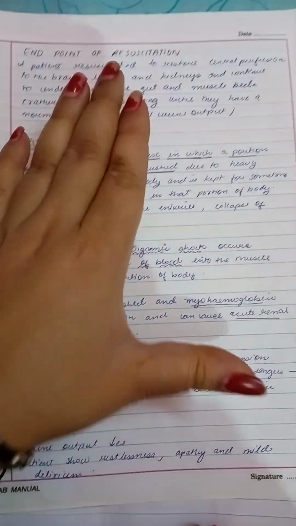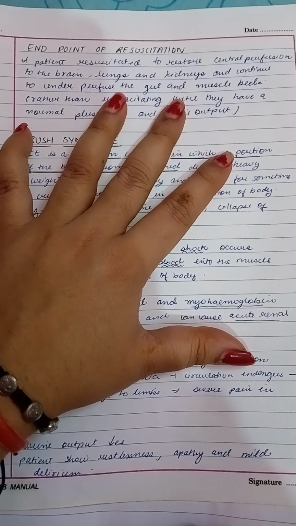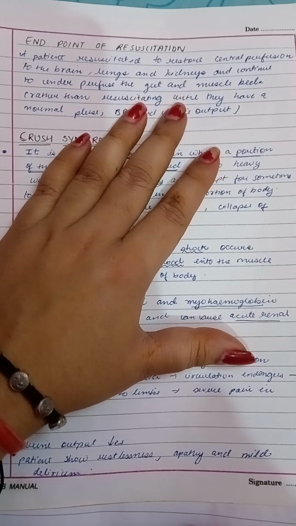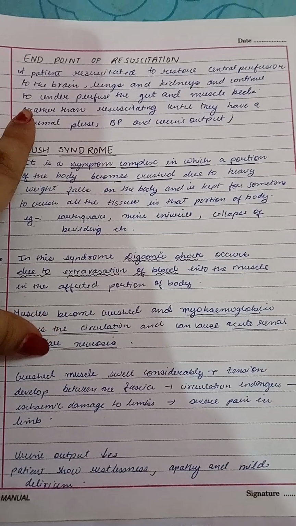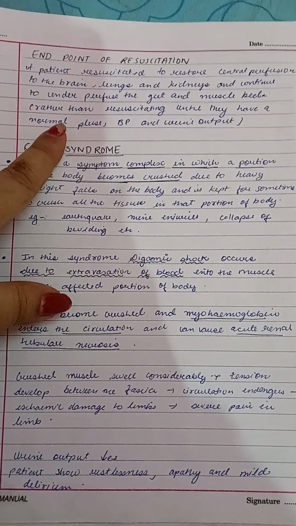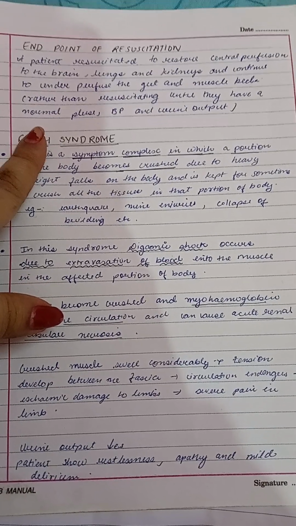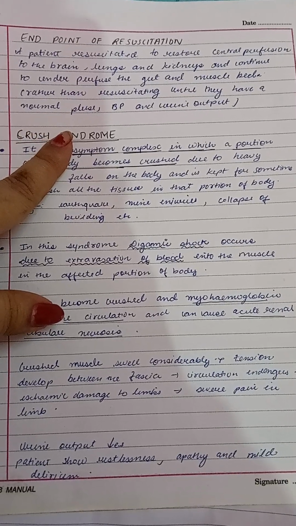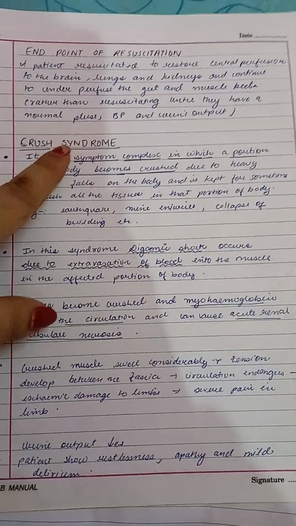A patient resuscitated to restore central perfusion to the brain, lungs and kidneys and continue to underperfuse the gut and muscle bed. जो सेंट्रल परफ्यूजन को रेस्टोर कर लिया है बट इट कंटिन्यूज टू अंडर परफ्यूज द gut and muscle bed rather than resuscitating until they have normal pulse, BP and urine output. This is called endpoint of resuscitation.